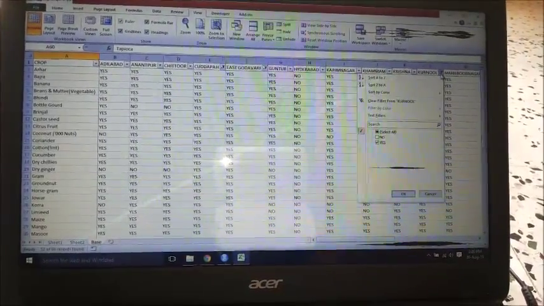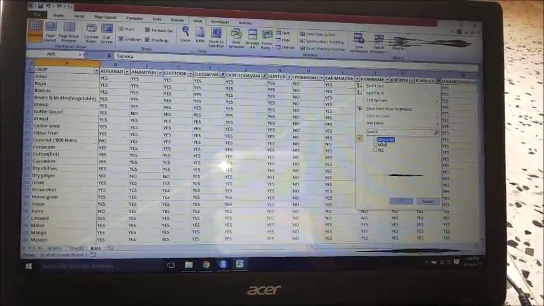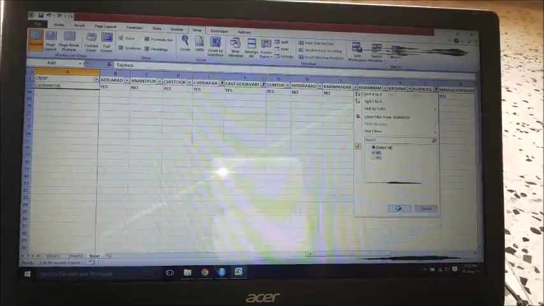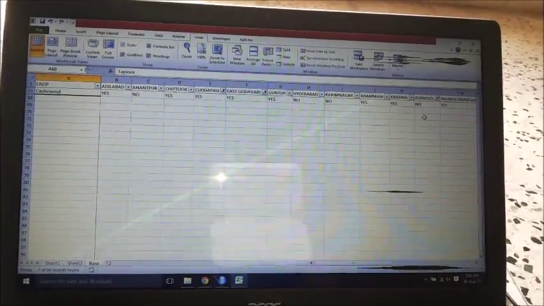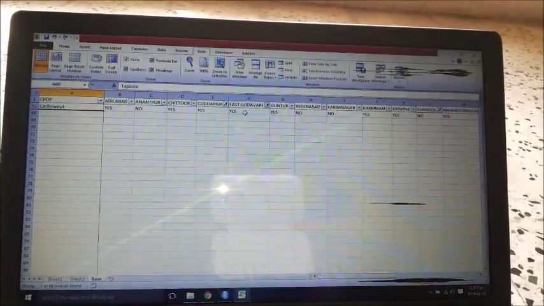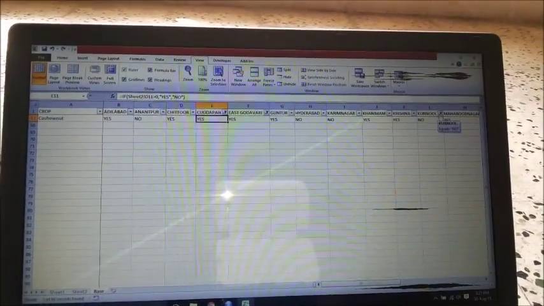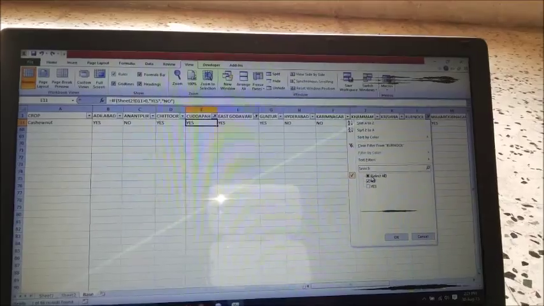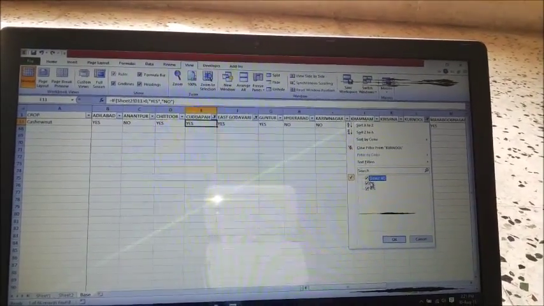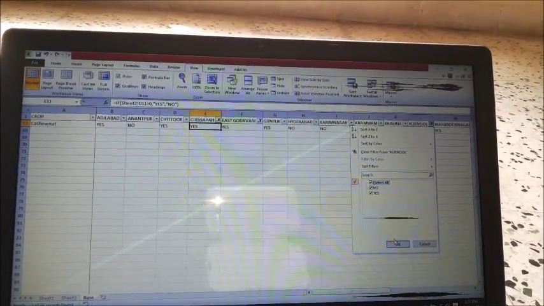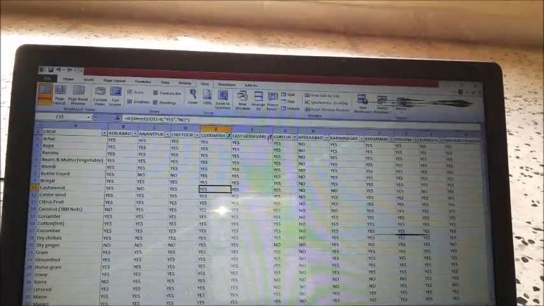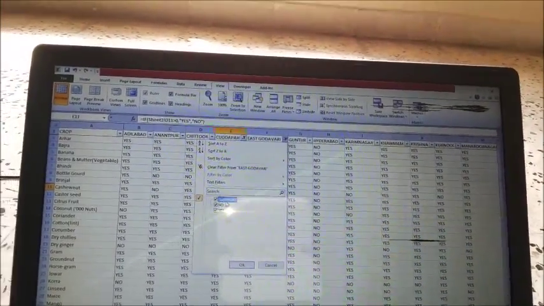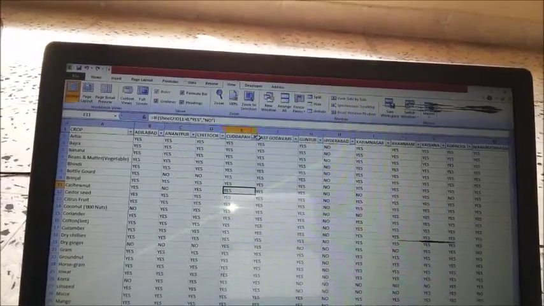So if we want to see what's the difference, now let me put a no here, and we can see cashew nut. Cashew nut is present in Kadapa and East Godavari, but not in Kurnool, and Kadapa and Kurnool fall in Rayalaseema. So if we assume their soil content to be the same, then we can advise people from Kurnool to think about growing cashew nuts, or we can subsidize them for growing cashew nuts. So that is the first observation that we get from the first run of R.